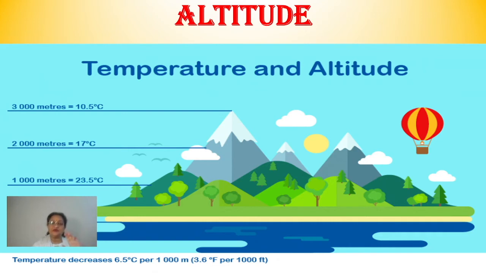Now, have you ever thought why it happens? Basically it happens because, children, the terrestrial radiation is the main source of heating the atmosphere. You all know very well that we get two radiations. One is from the sun, called solar radiation, in the form of short waves.